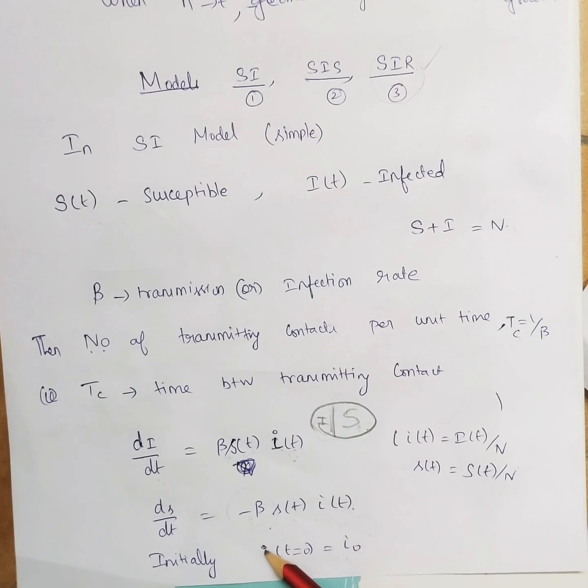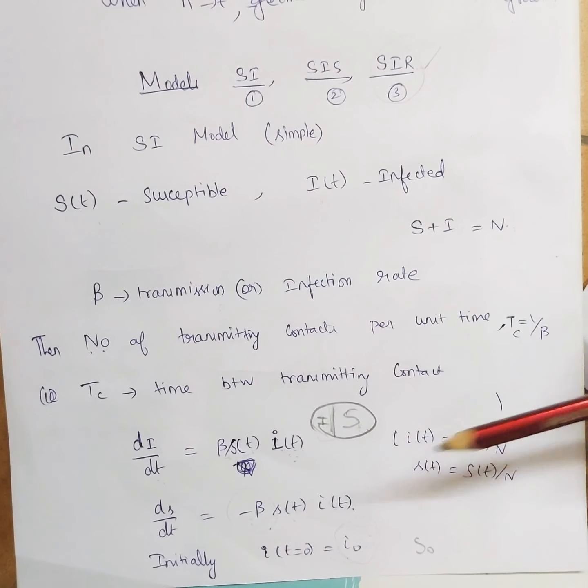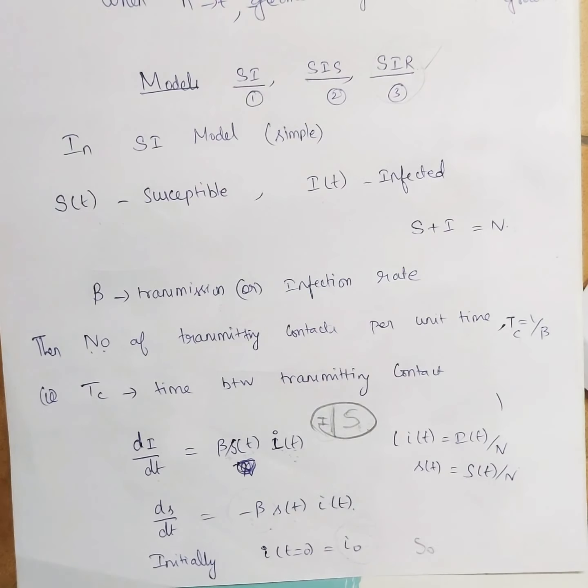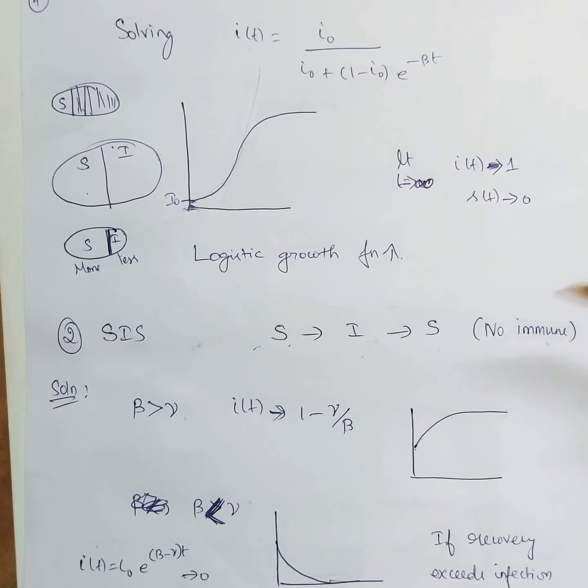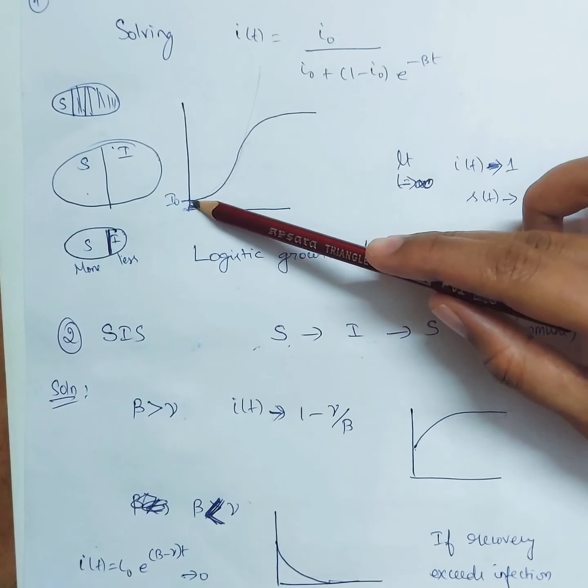And of course we have initial conditions, right? At a given time t, initially these many people are infected, I naught, and these many people are susceptible, that is S naught. So these are the initial conditions. So we have got two differential equations, and if I solve these equations, I'll get the solution. And the solution looks like this.